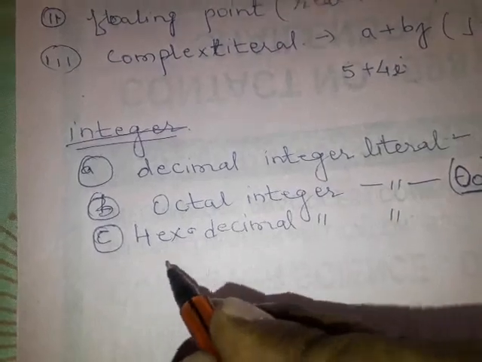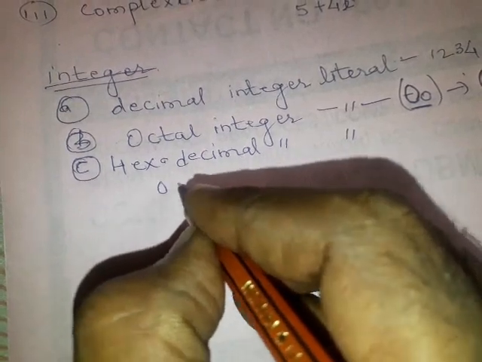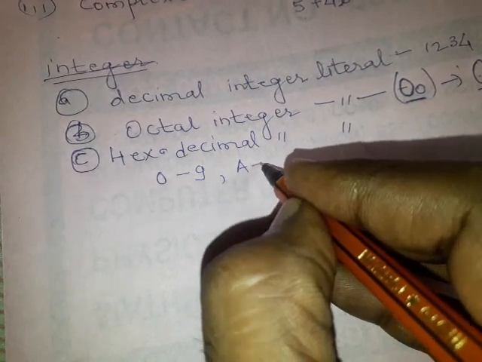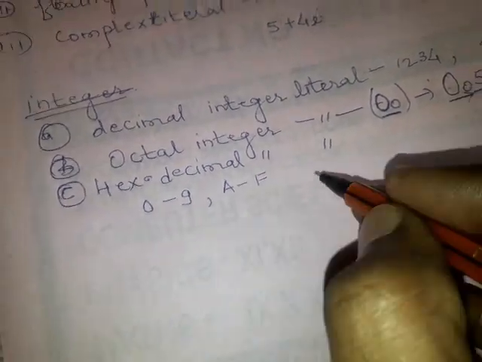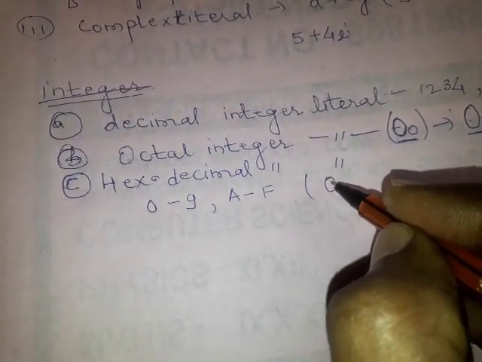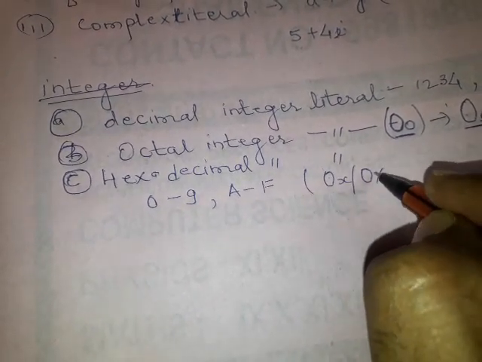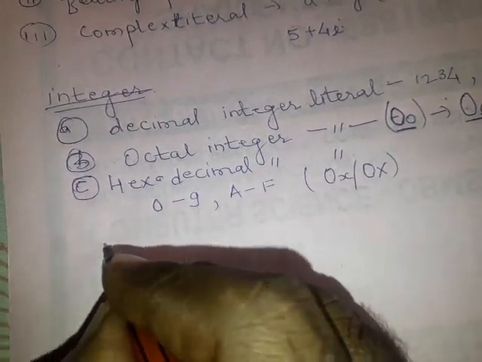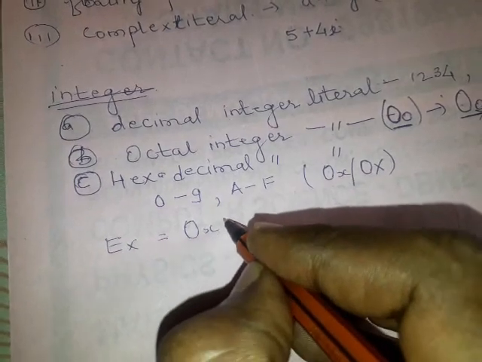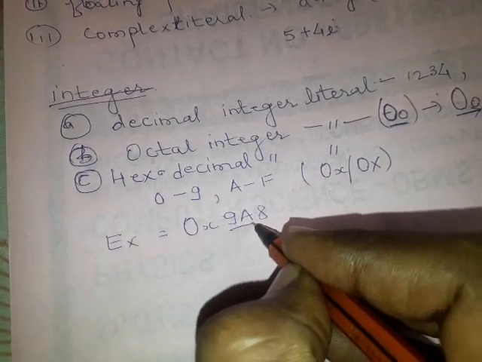A hexadecimal integer literal consists of digits from 0 to 9 and alphabets A to F, and it is denoted by 0 small x, or you can use 0 capital X. For example, 0x9A8 is a hexadecimal number.